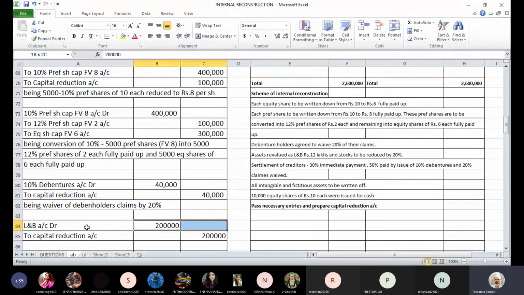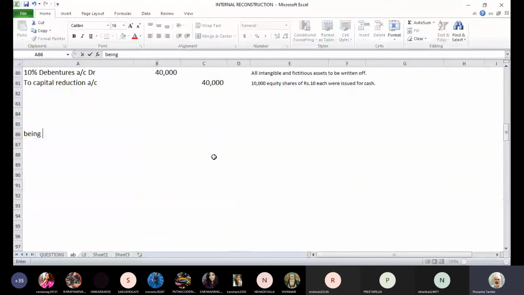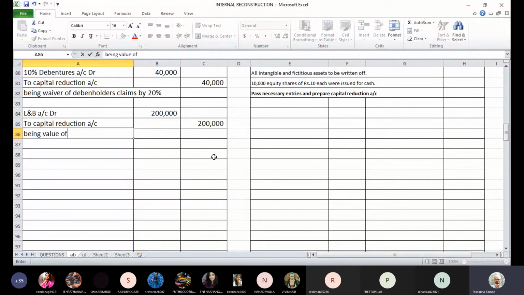This is the increase in the value of land and building. Being value of land appreciated by 2 lakhs.